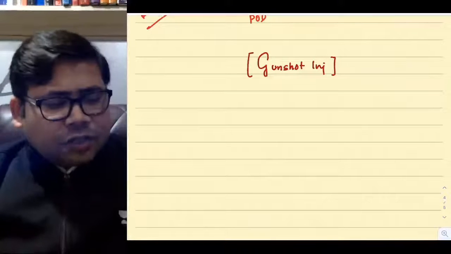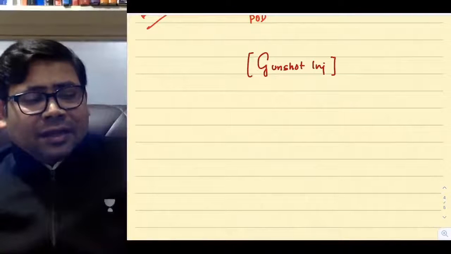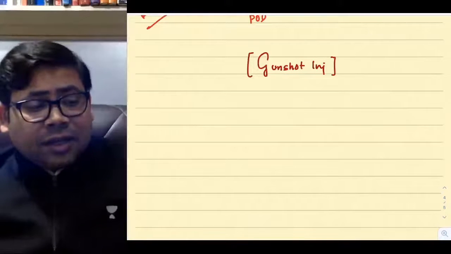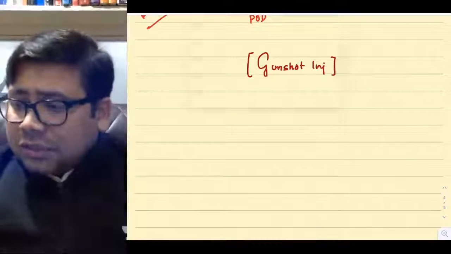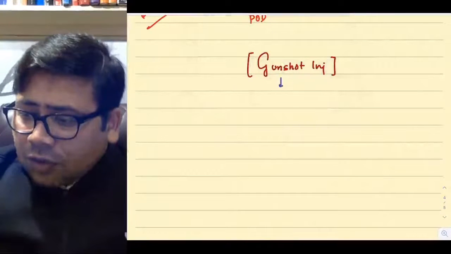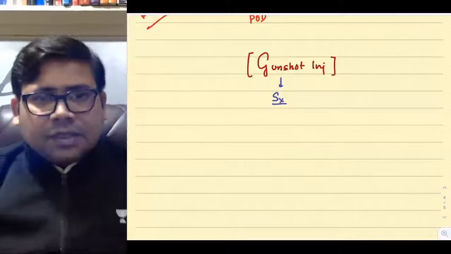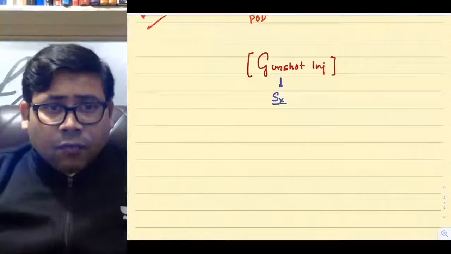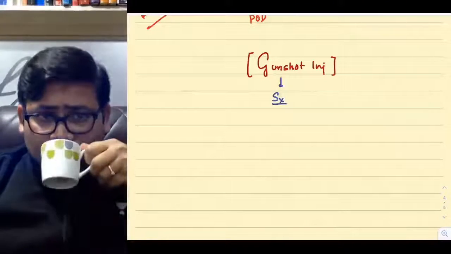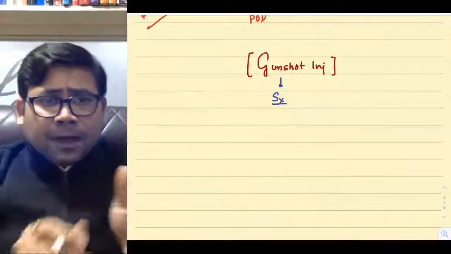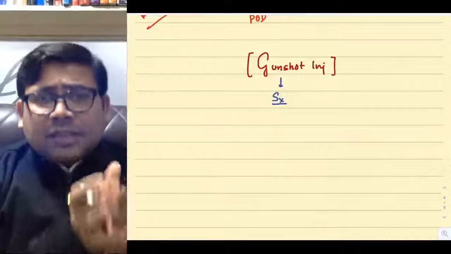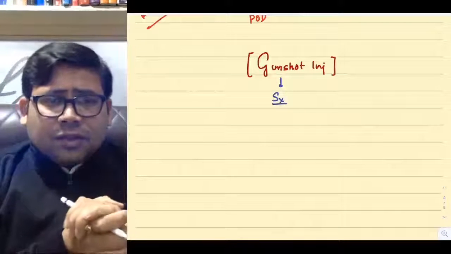Now, if we talk about gunshot injury, one thing is clear. Whether the patient is stable or unstable, we have to go for what? Surgery. So surgery is the call. Now, what surgery needs to be done depends a lot on the patient's physiological status.